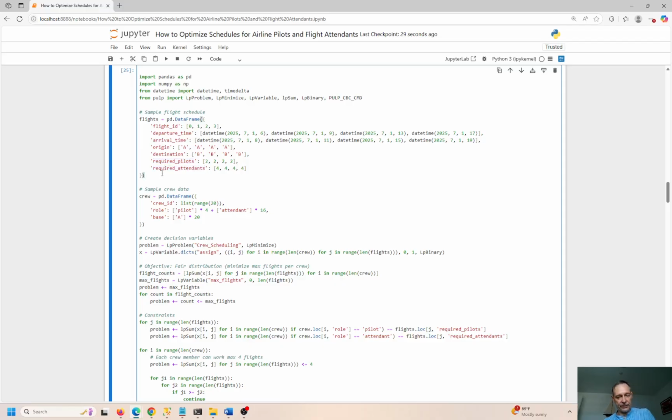required attendants. Now, in the real world, this is going to be slightly more complex. You're going to have more flights, more departure times, more arrival times, right? You can have a huge network of airplanes going all over the United States, right? All different intervals, and this problem is easily solvable for all the flights for Alaska Air and JetBlue and Southwest and all these guys. We're just trying to keep it simple and straightforward just in this example so you can understand it.